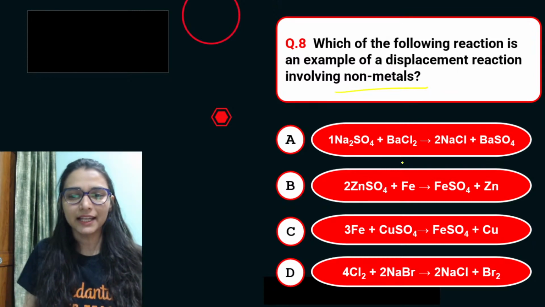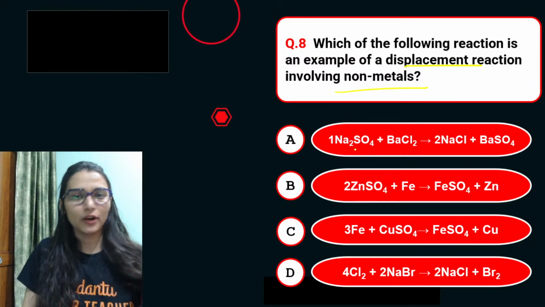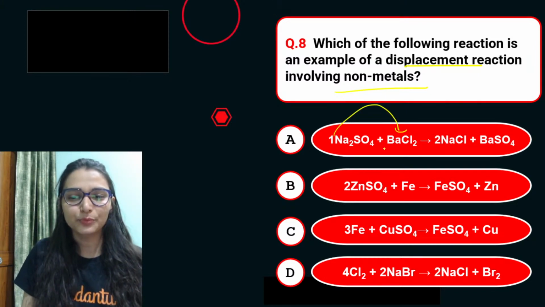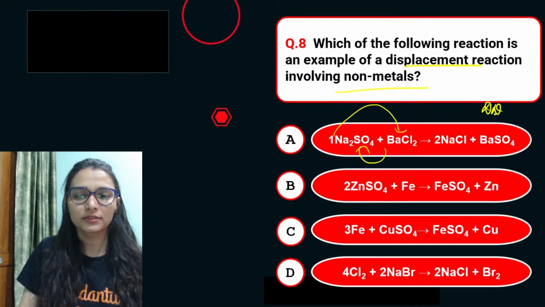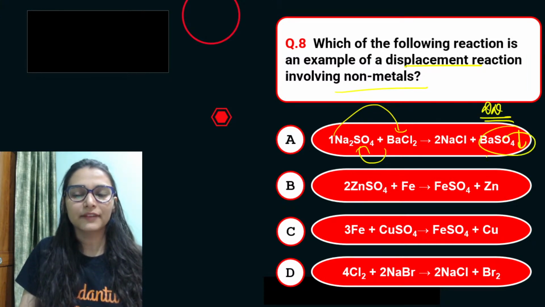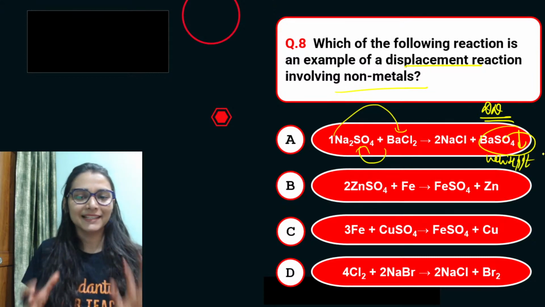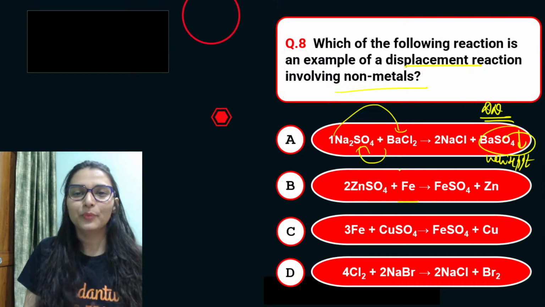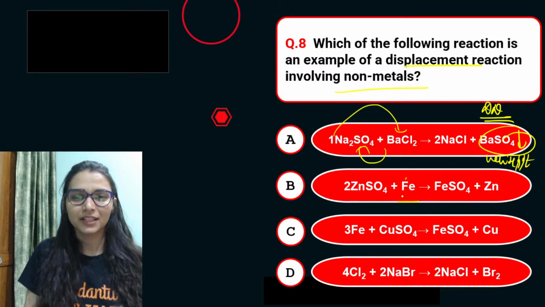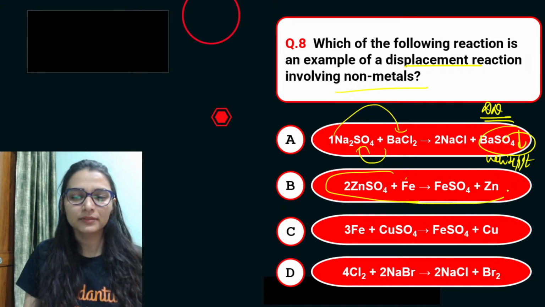ये तो बहुत आसान है. And displacement reaction. So the first one is not a displacement reaction. That is a precipitation, like a double displacement reaction. है ना? Precipitation. This barium sulfate की white PPT is formed. The second is a displacement reaction but of metals. Iron is a metal, more reactive or less reactive than zinc? Less. Yes. Is this reaction possible?